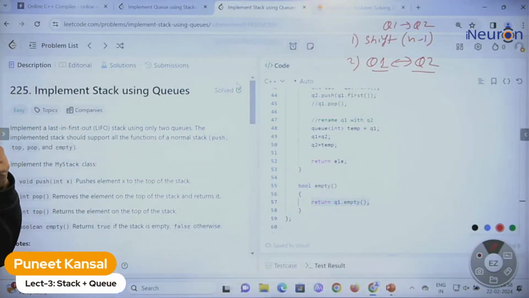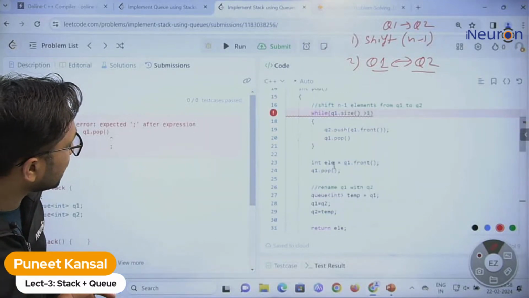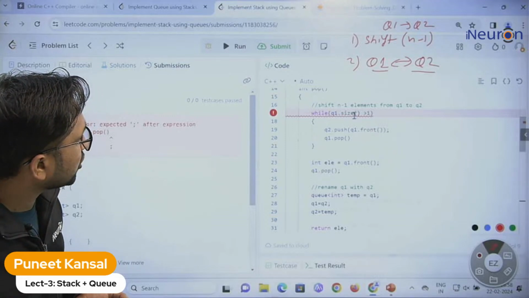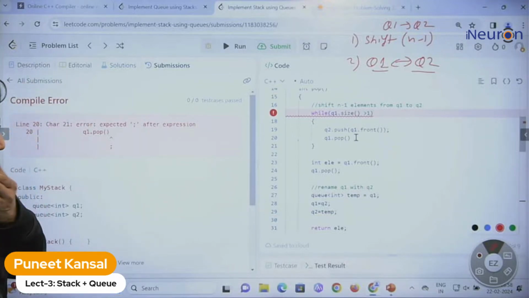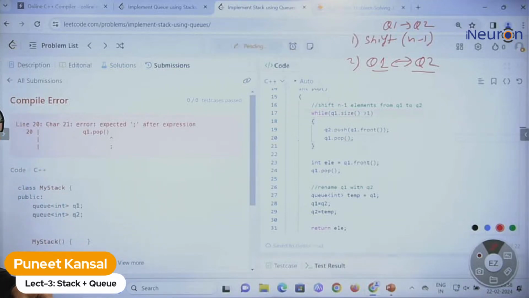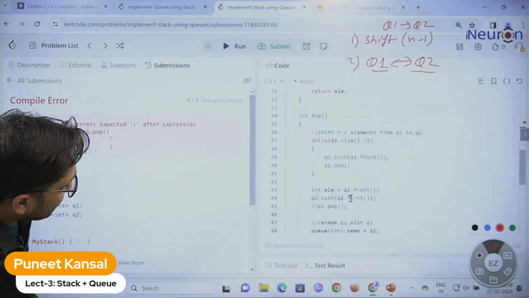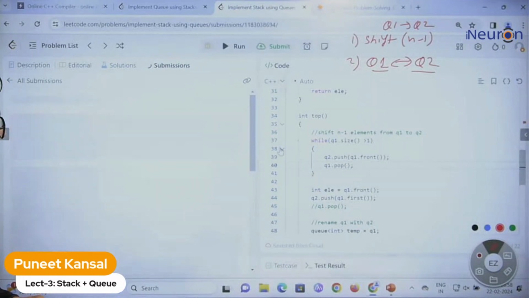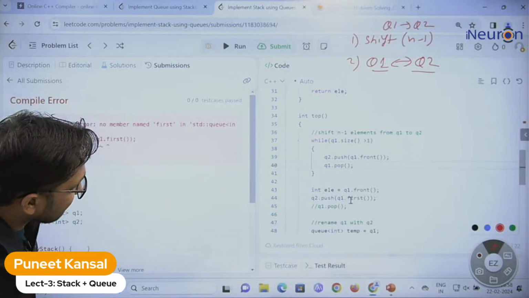Let's see if there will be any problem. We will rectify that. On the 20th line, there is some issue, so let me check that. While Q1 dot size is, okay, let me check on my laptop. Okay, I did not put a semicolon over here. That's it. And at the 40th line also I do the same thing. Don't put the semicolon, submit it. And at the 44th, let's do the rectifications.